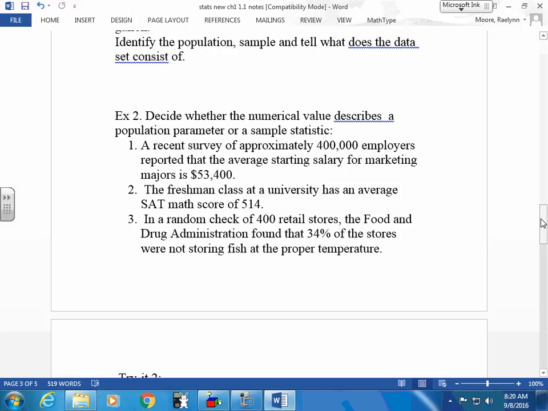So the first one says, a recent study of approximately 400,000 employers reported that the average starting salary for marketing majors is $53,400. I have to ask myself first, is this a sample or a population? Well, is there possibly more than 400,000 employers in the United States? So that's what you have to ask yourself. So this would be a sample.